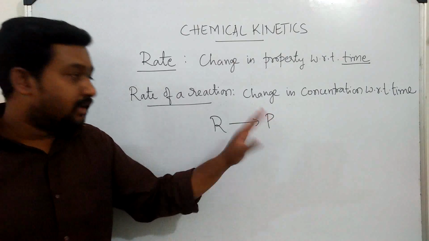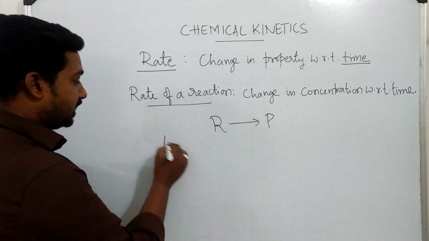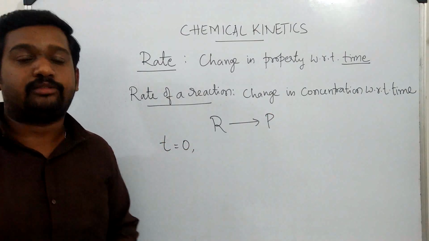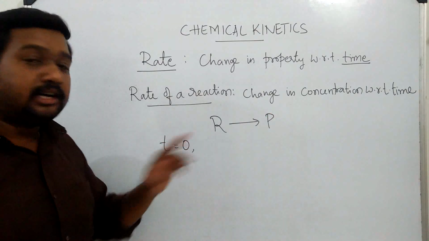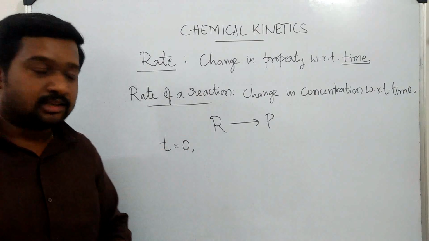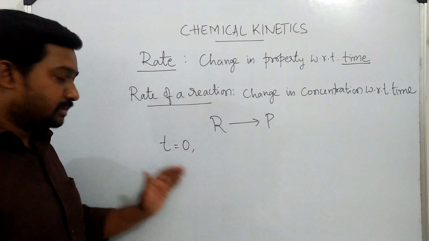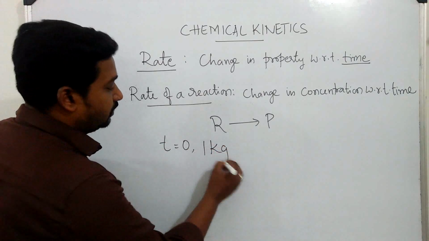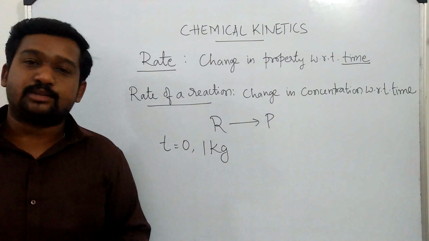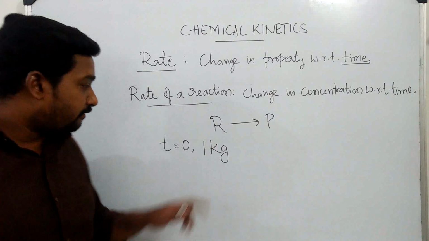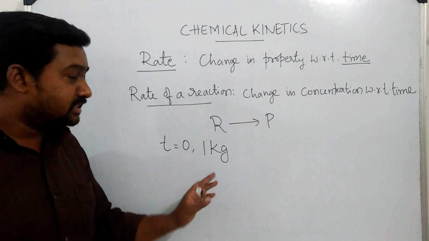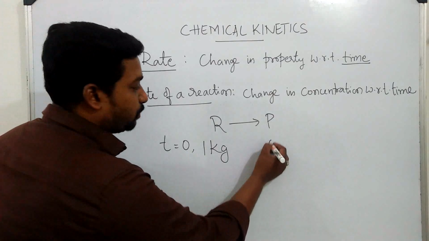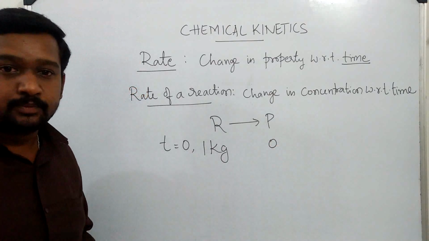If I consider a simple representation of a reaction like R gives P, R refers to reactant, P refers to product. If the reaction is at the beginning, let us say the time is 0, that is at the starting point of reaction, the reactant quantity or concentration will be maximum when time is 0. Let us consider the amount of reactant initially as 1 kg. Now since the reaction not yet has started, the amount of product will be 0.